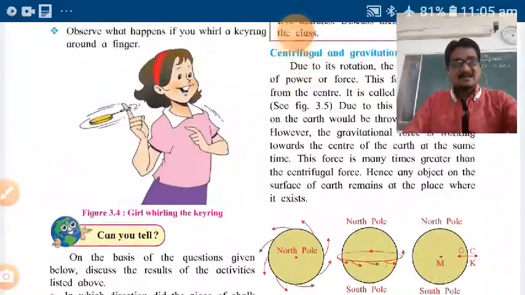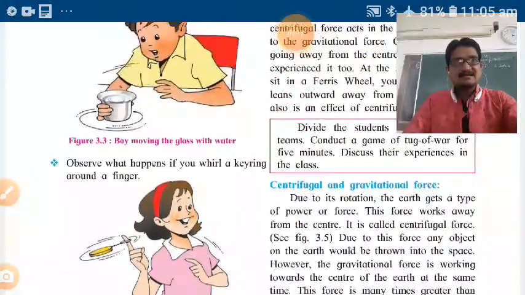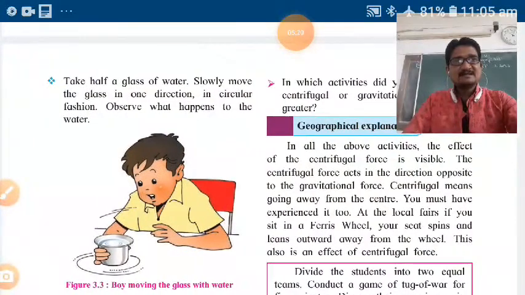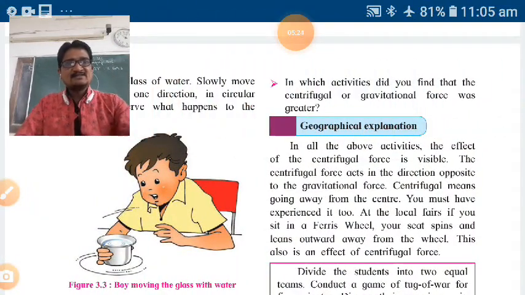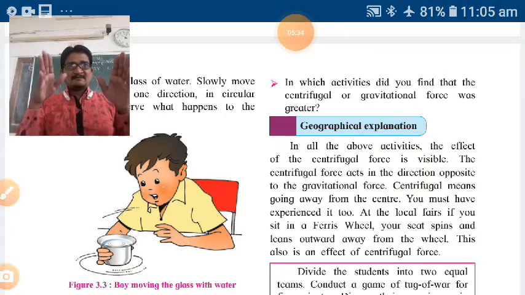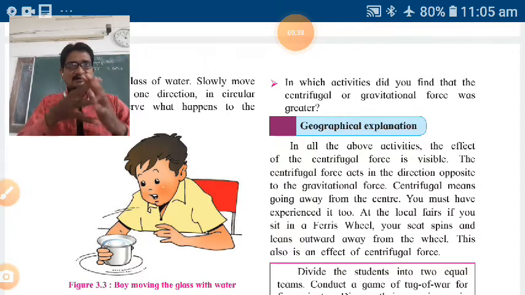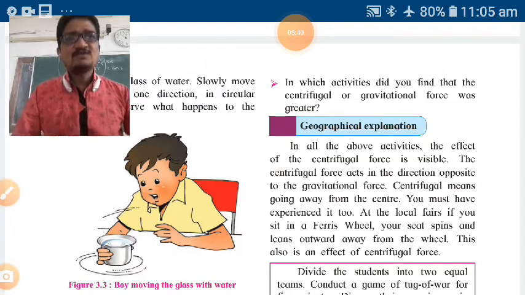See, an explanation has been given regarding that. Then the next question is also there. In which activities did you find that the centrifugal or gravitational force was greater? Along all these activities, in which activity was the centrifugal or gravitational force greater?